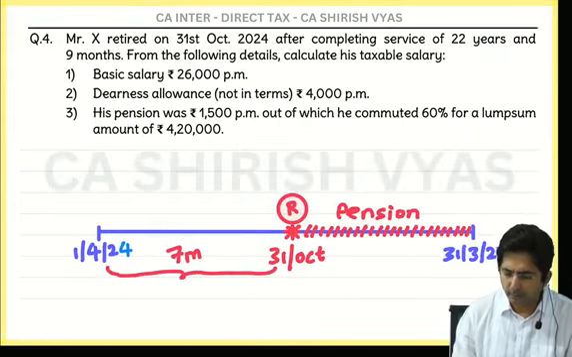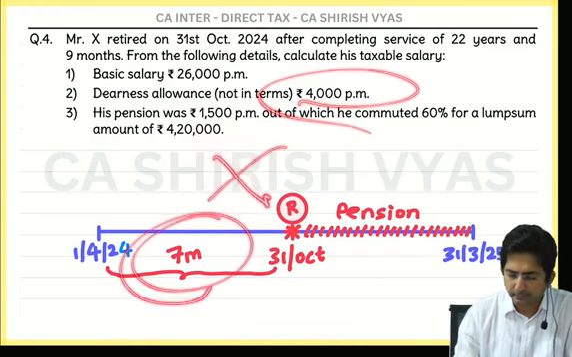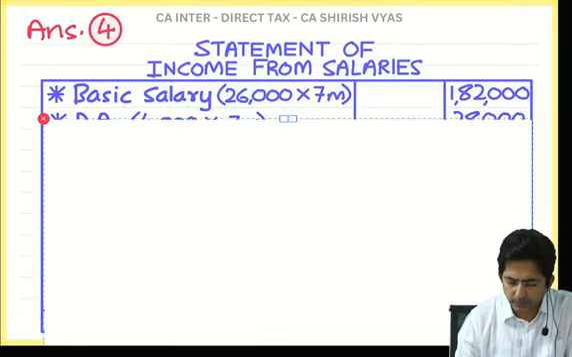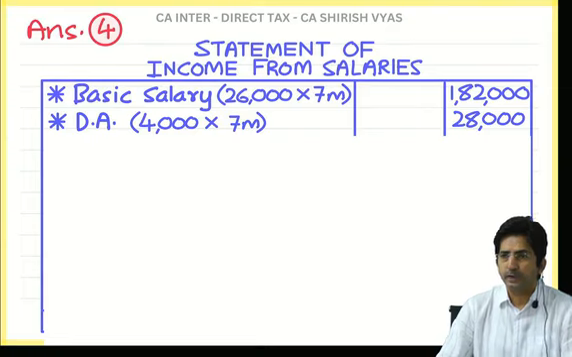In statement all the DAs are taxable. And what is the amount? 4,000 is per month, so multiply by 7 months. That comes to 28,000. 28,000 DA.